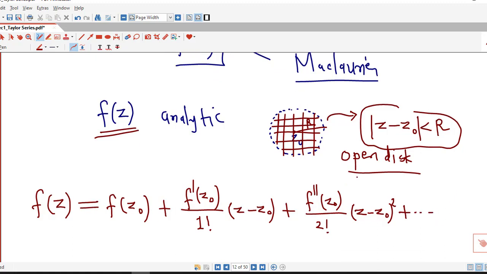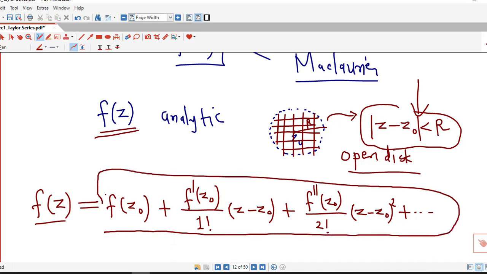So if f of z is analytic at every point in this open disk, then f of z has this representation in terms of a power series.